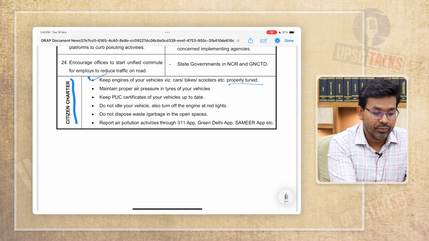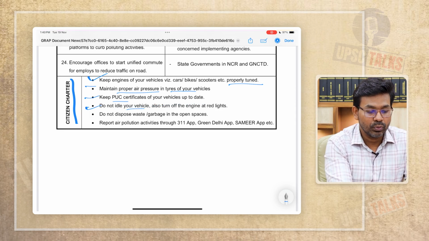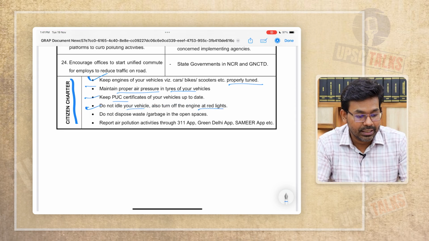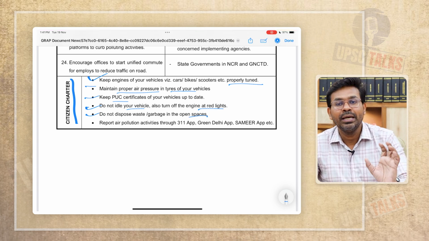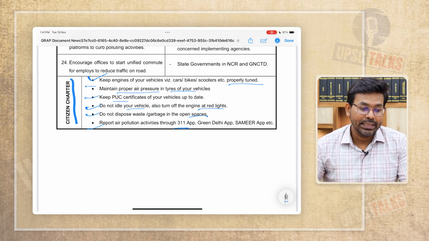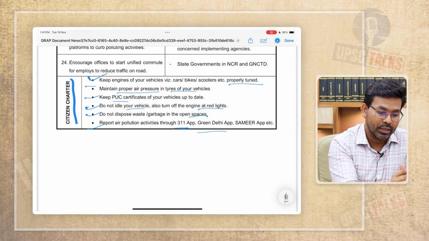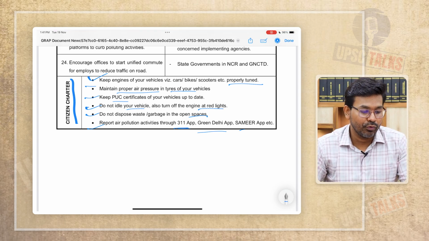Do not idle your vehicle. Also turn off the engine at red lights. Okay, do not dispose waste or garbage in open spaces. Report air pollution activities through this particular app. There is an app, 311 app, Green Delhi app, and Sameer app, etc. So these are related to reporting of air pollution in Delhi, right? And when the air pollution becomes very poor, okay, then air quality index lies between 301 and 400.